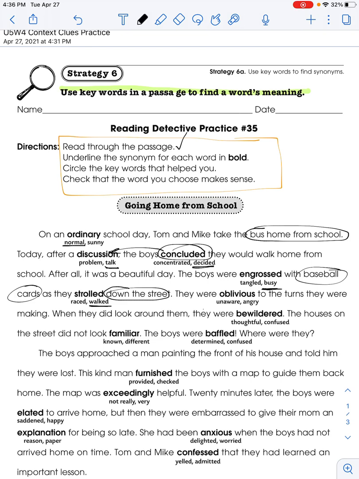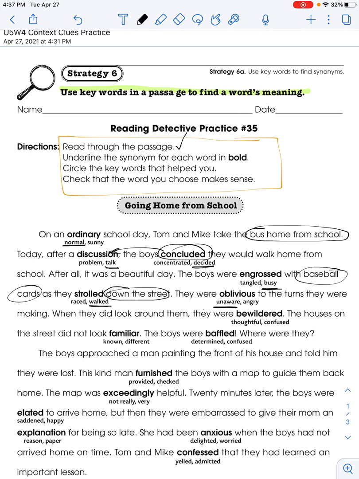They were oblivious to the turns they were making. Well, oblivious, could it mean unaware or angry? So if they're walking down the street and they're really busy looking at these baseball cards. They're walking slowly. Are they going to be unaware of turns, or are they going to be angry to the turns? Well, angry doesn't make sense. So my answer would be unaware. Okay. Oblivious means unaware. They were not aware.